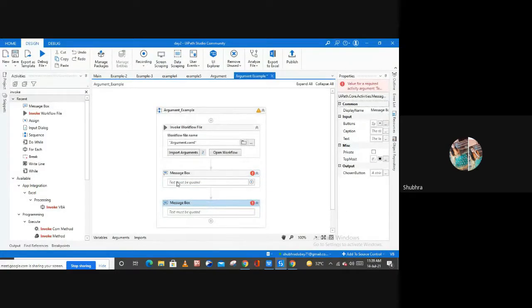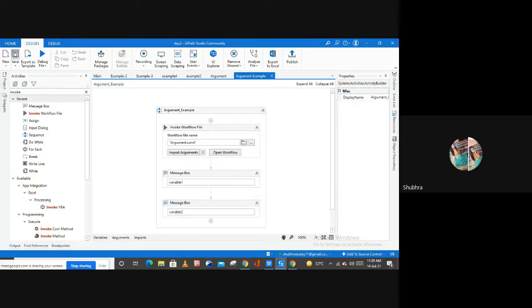So let me hit on OK, and let me use one message box activity here and one more message box activity, right? And variable 1 and variable 2, right? Simply save your file and run your file. So currently I am running the argument example file, and not this file, right? I'm running this argument example file.